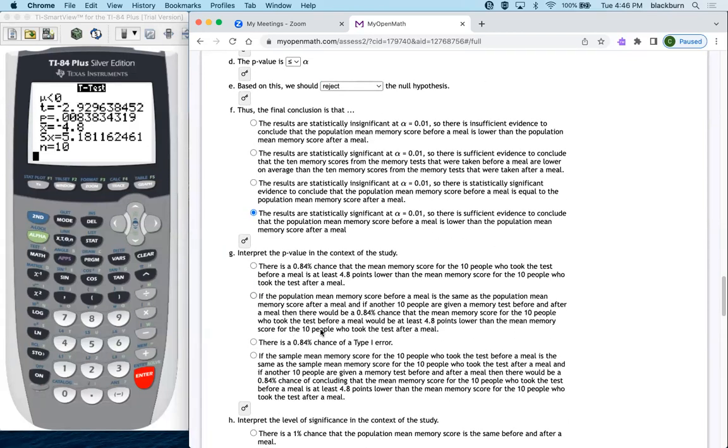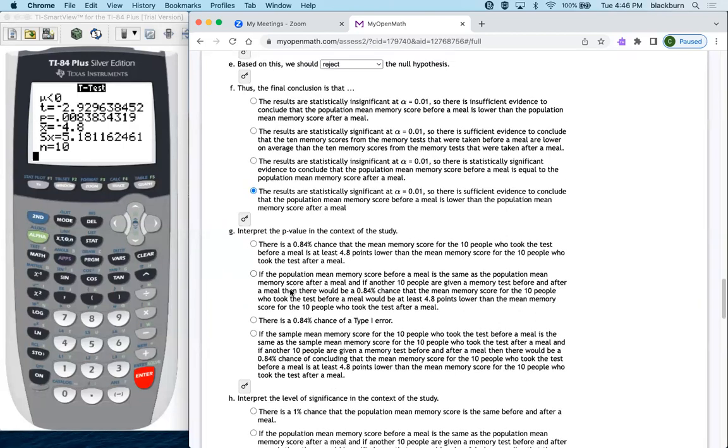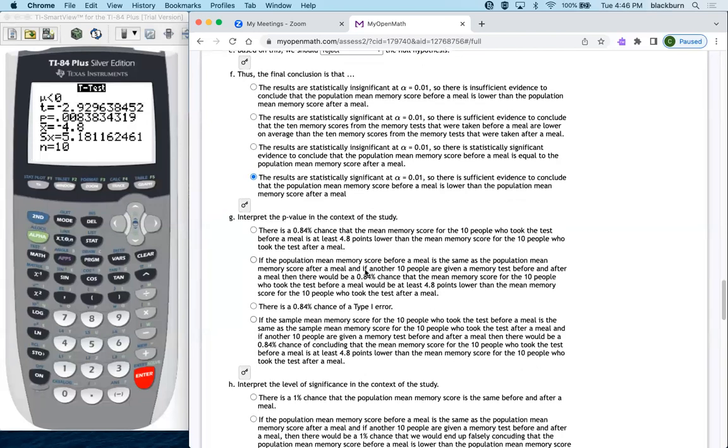So this one, what you're looking for when you do these ones is once again, you're talking about population mean. If it starts talking about sample, like in the last paragraph, it starts talking about the sample of 10 people. Well, we're trying to infer something about the whole population. So it's going to be this one here, the second one. So there's a 0.84% chance that the mean memory score for the 10 people. Okay, so what am I not reading right? Oh, it is this one. Because this one talks about population mean, this one talks about sample mean. All righty. So it is that one.